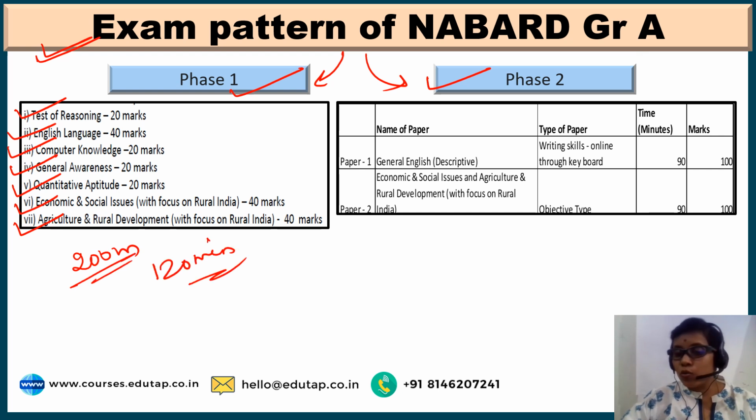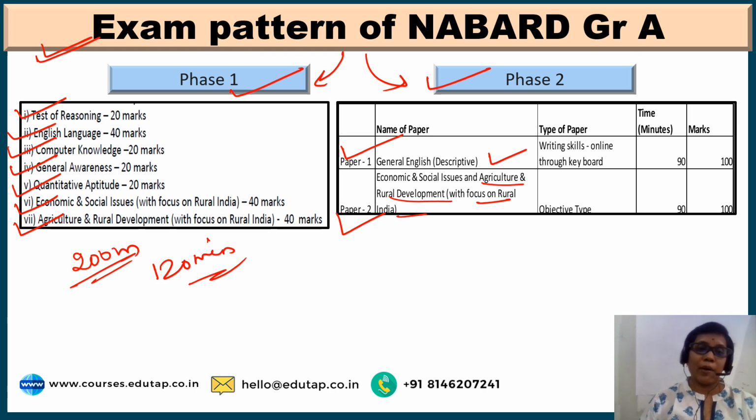Moving on to phase 2. Here this is conducted in two papers. One is paper 1 and the other is paper 2. Paper 1 is English descriptive, general English, which is descriptive in nature. You have to type the answers. And then paper 2 is on economic and social issues and agriculture and rural development, with again a focus on rural India. This again is an objective type paper. So friends, this is about phase 1 and phase 2 of NABARD grade A.